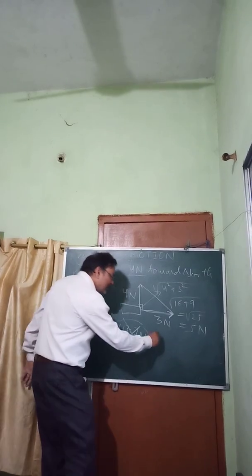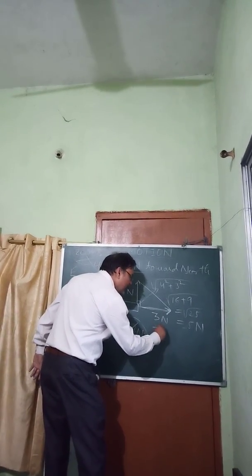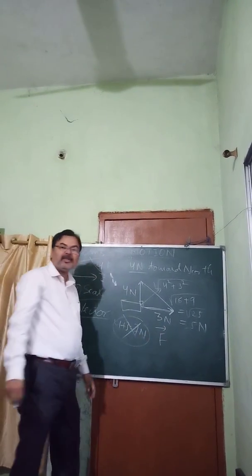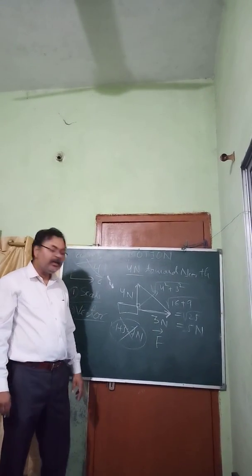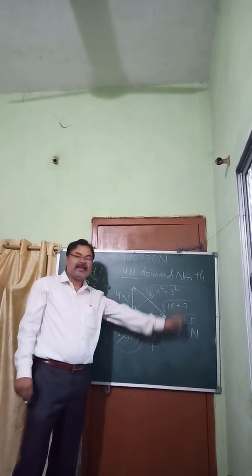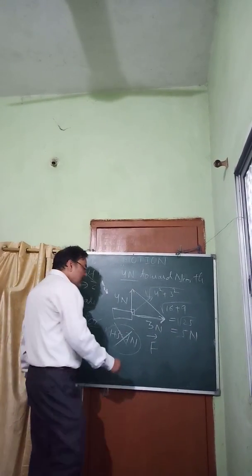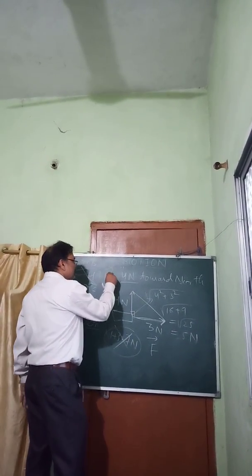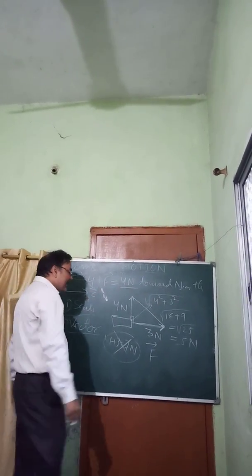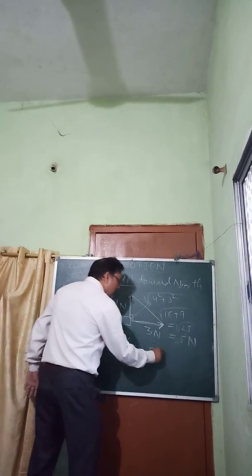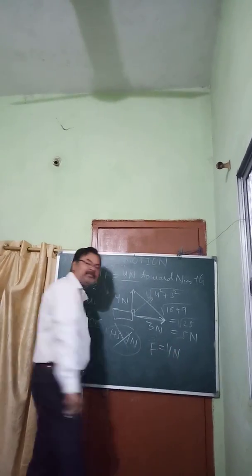Vector quantities are denoted by an arrow over the head like this. If you are putting this, that means you are denoting a vector quantity, and you have to write magnitude as well as direction. Suppose you don't want that, you can write like this, because here magnitude and direction both are there. But if you don't want to write the direction, then you can write like this, only magnitude.